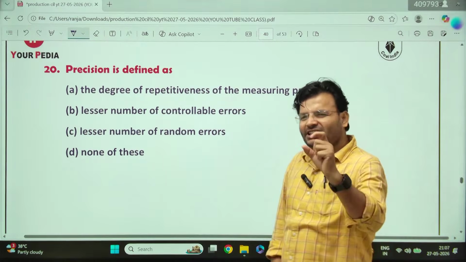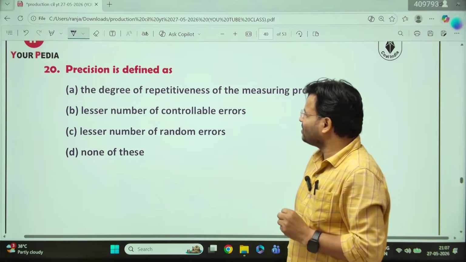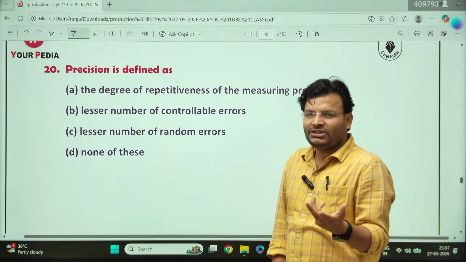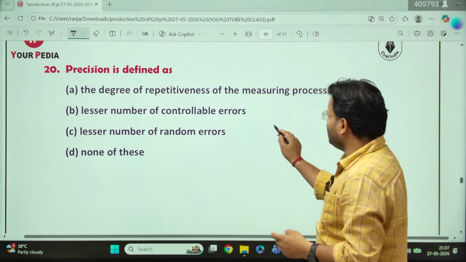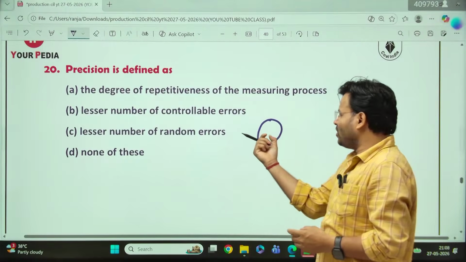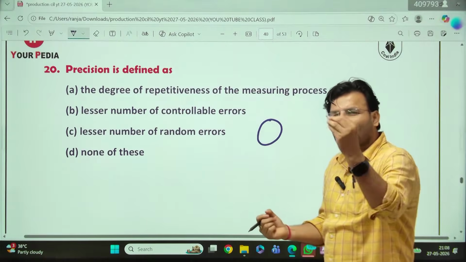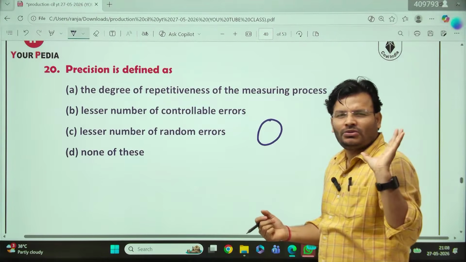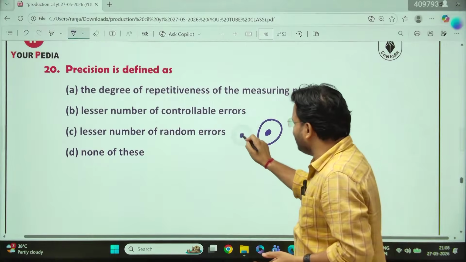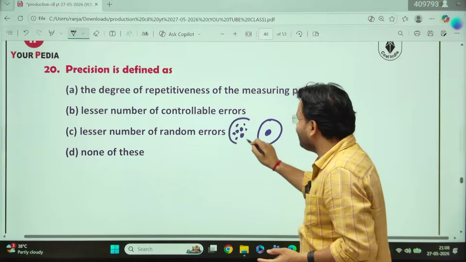You wish to say, sir, this is very precise. What is the meaning of precise? This is called degree of repeatedness. Suppose I say you have to fire bullets here, fire 10 bullets. I have given you the target here, but when you fire 10 bullets, all the bullets are hitting here, all around the same area. So this is called precision.